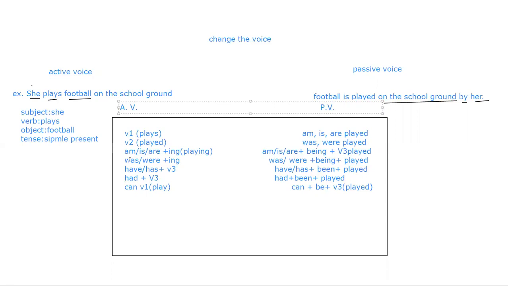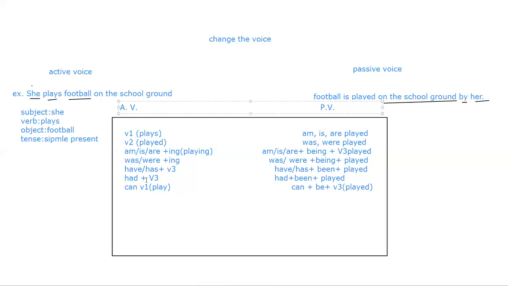Past continuous: was, were plus ing means was, were playing. There also you have to add being: was, were plus being played. Present perfect tense: have, has already there, V3 is given, so while converting into passive voice you just insert been: have or has been played.